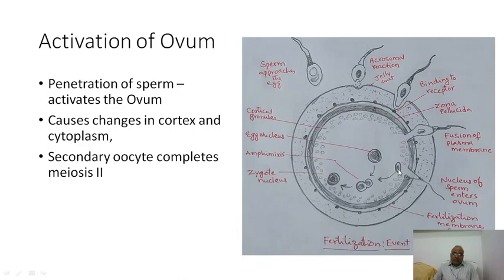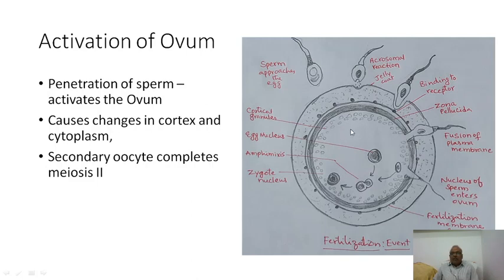When the sperm nucleus goes inside, it has a proximal centriole, and this centriole allows the secondary oocyte to perform its meiosis II and secrete the polar body.